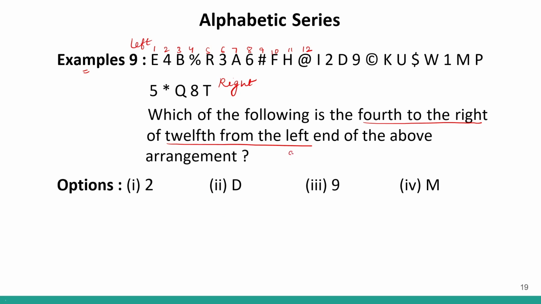So 12th from the left is this sign. We have to find 4th to the right of this symbol. So right will be this side, 4th to the right will be 1, 2, 3 and 4. So 4th to the right of this symbol will be 9. So my answer will be option number 3, 9. Am I clear?